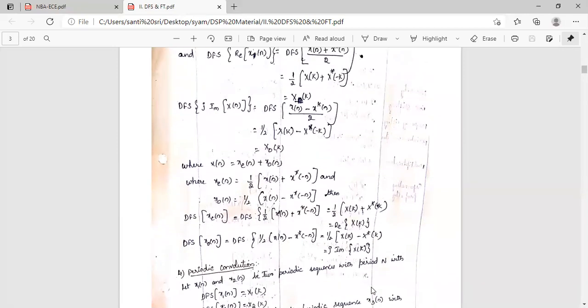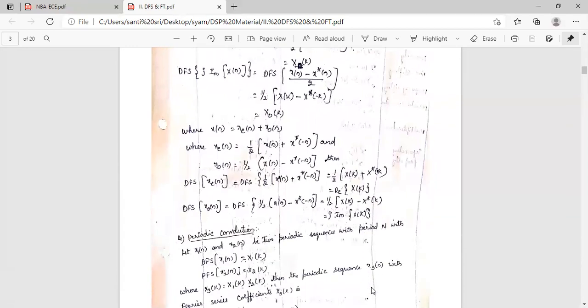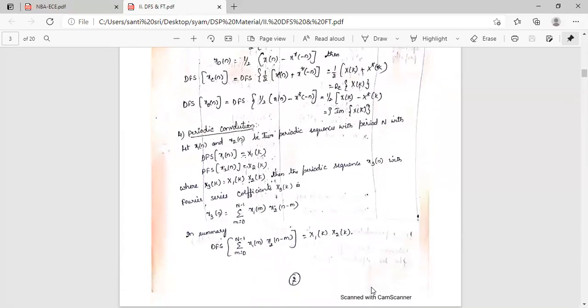So this is the symmetry property. And the fourth property is periodic convolution. Let x1 of n and x2 of n be two periodic sequences with period N. The discrete Fourier series of x1 of n is X1 of k, and the discrete Fourier series of x2 of n is X2 of k, where X3 of k is X1 of k into X2 of k. Convolution becomes a simple multiplication in the frequency domain.